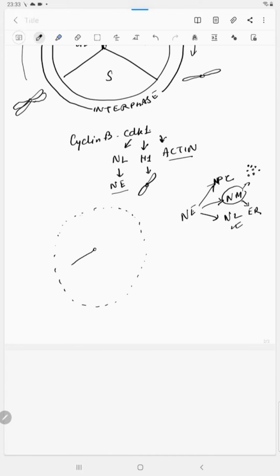Suppose this is the chromosome. One chromosome I'm drawing here as a submetacentric chromosome, the other as a metacentric chromosome. These chromosomes are getting thicker.